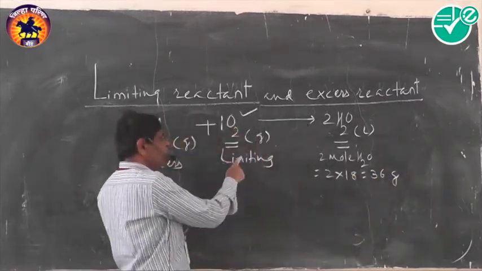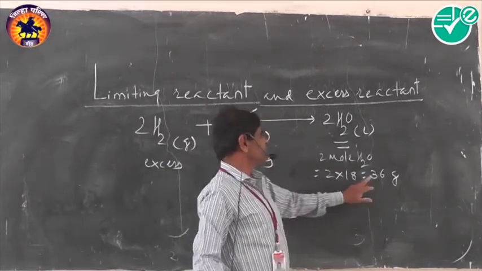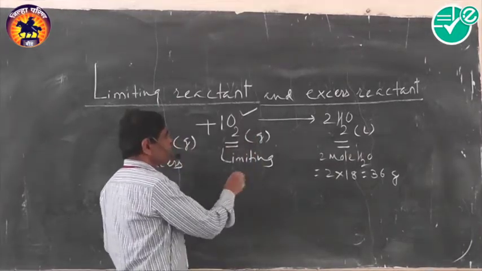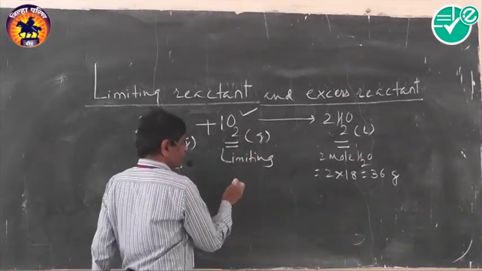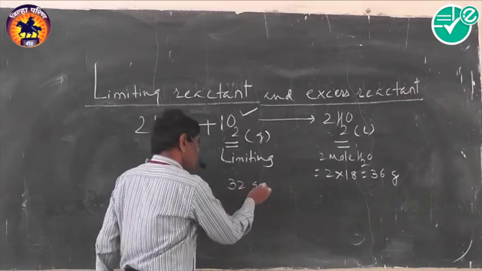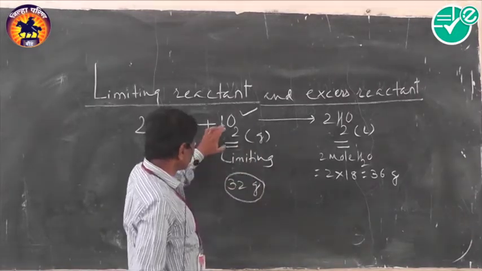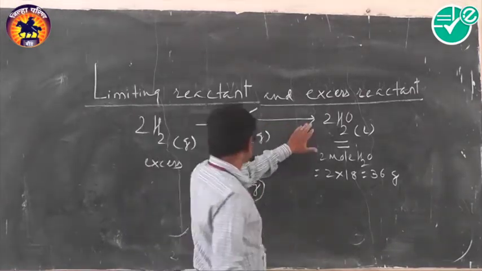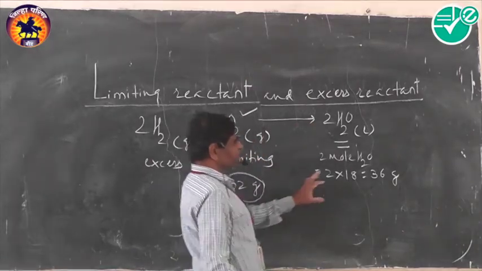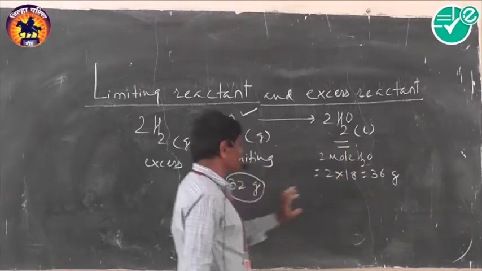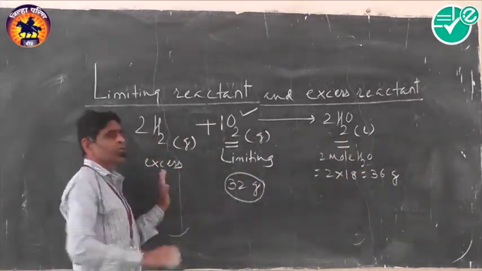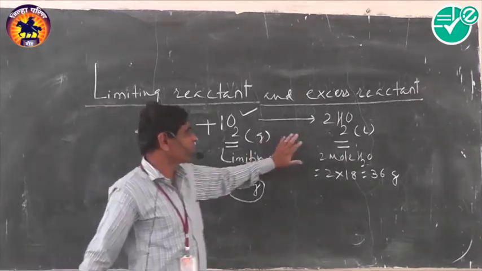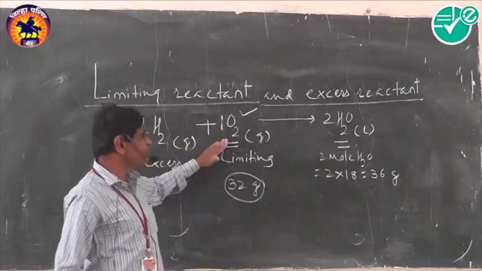Here the limiting reactant is oxygen, and 32 gram oxygen, which is 1 mole, completely reacts. During the reaction, 36 gram of water is formed from this 1 mole oxygen, and the remaining 4 gram hydrogen remains behind in unreacted form. And thus remember, the product obtained is obtained from the limiting reactant.